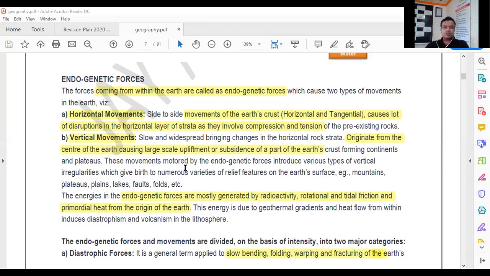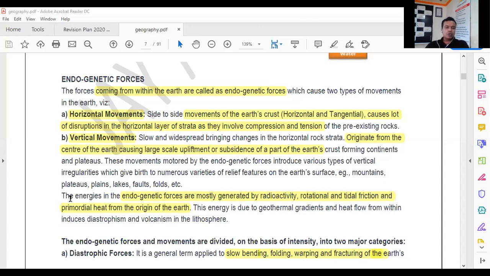So upliftment or subsidence leads to vertical movements. These movements caused by the endogenetic forces introduce various types of vertical irregularities, which give birth to numerous types of relief features on the surface of the earth, such as mountains, plateaus, plains, lakes, faults or folds. So various types of landforms can be formed due to the vertical movement as well as the horizontal movement.